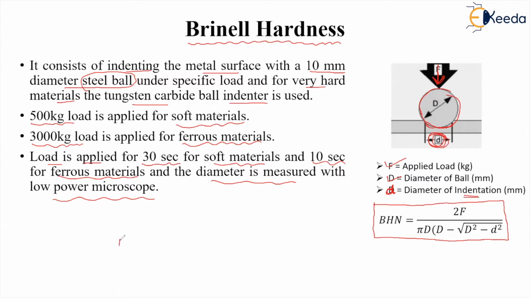So here BHN means Brinell hardness number, right? So the material having a higher Brinell hardness number is hard, and having a lower hardness number is soft material or less hard material, right? So this is how we compare the hardness of different materials using the Brinell hardness number.